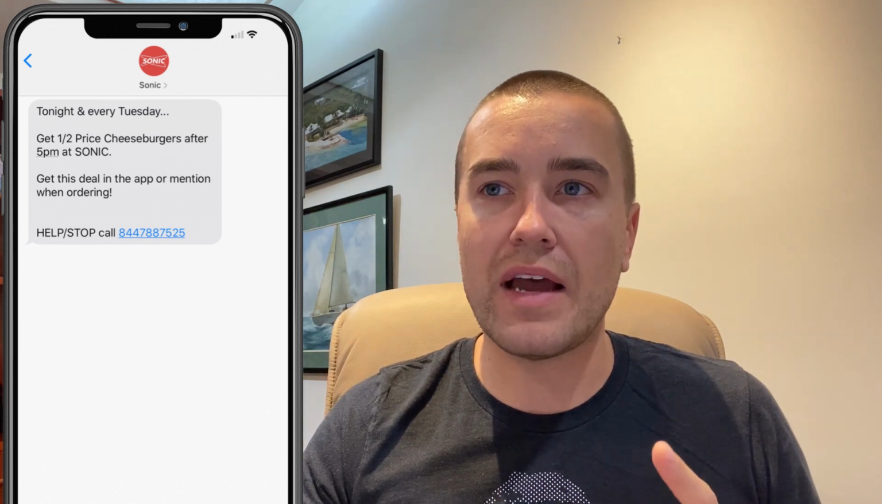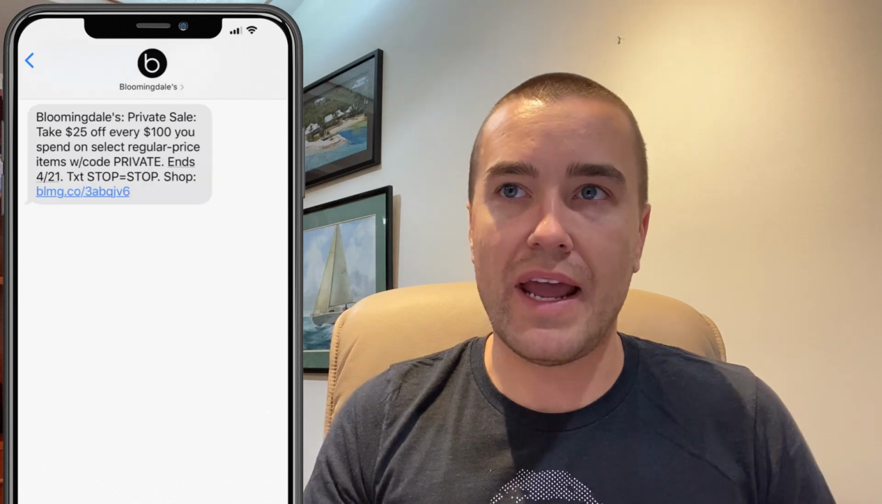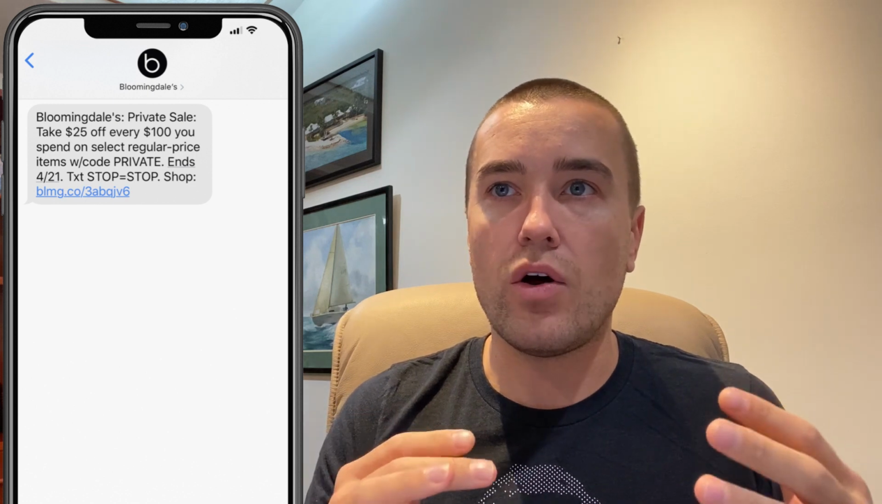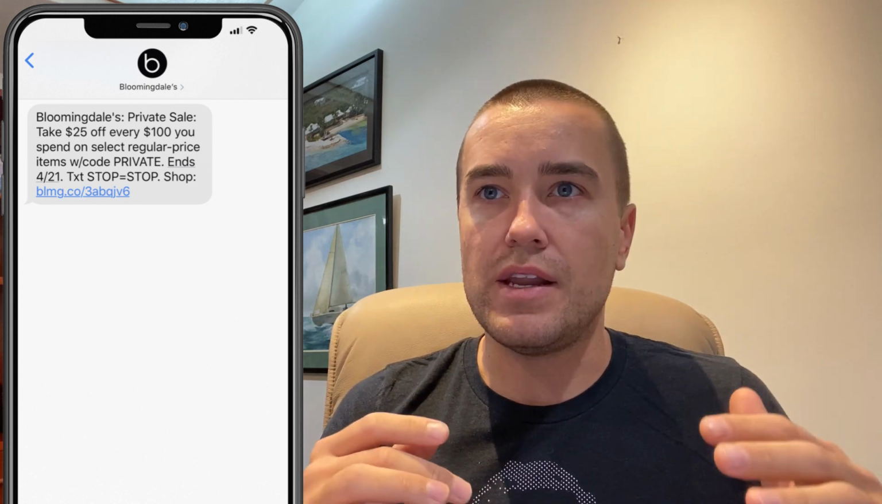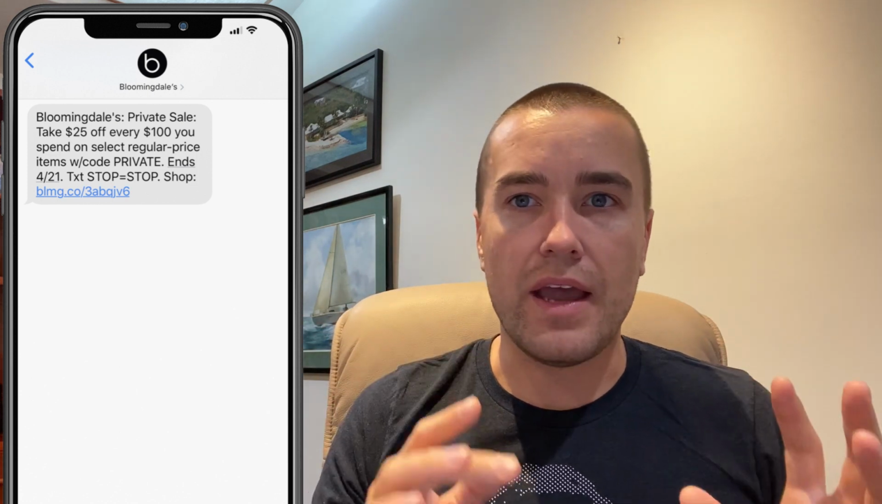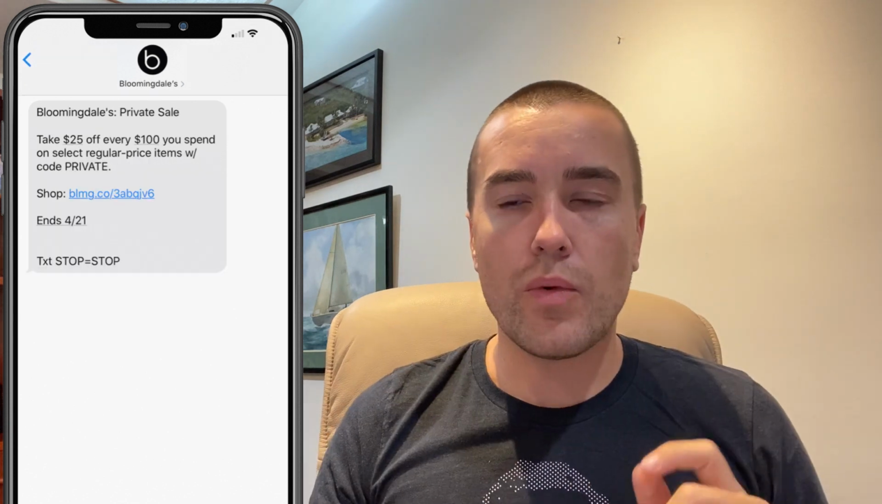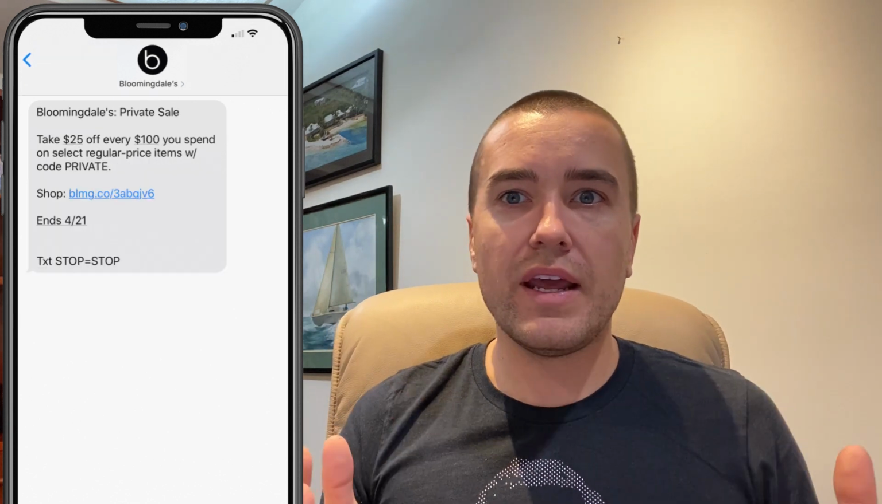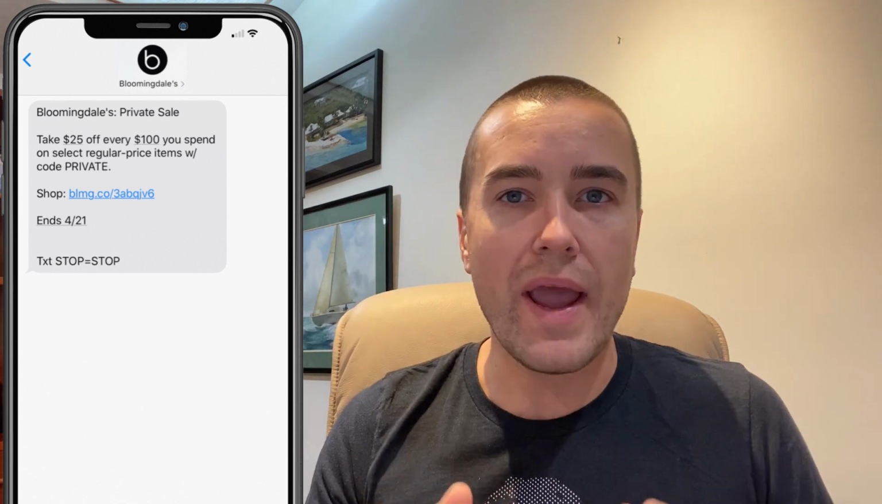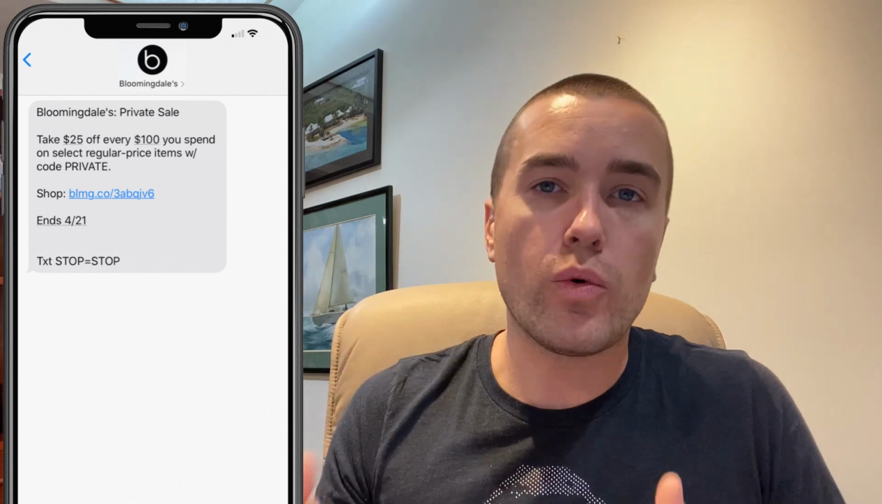All right, 2 more left here. The next one is Bloomingdale's. Private sale, take 25% off. And then they've got all these slashes and numbers and stop equals stop, and I'm like, so confusing. Okay, let's bring up the one with paragraph breaks. Look at it. It looks so much better. People are going to click on this message. People are going to read this message. It just looks way easier to read. Therefore, people are going to read it.